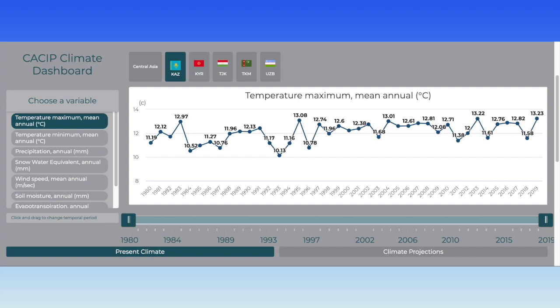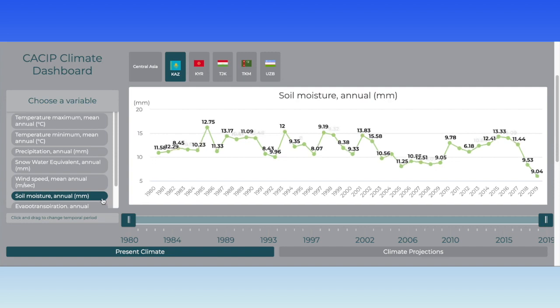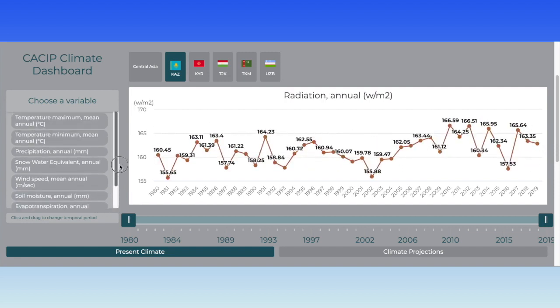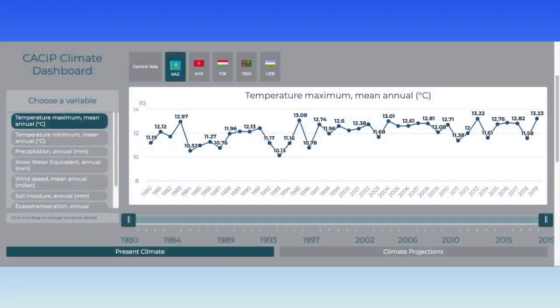Now you can select which climate variable you wish to view. On the left sidebar menu, you will find the 8 different climate variables to choose from. These are the same variables available for regional data. Toggle through and select your desired climate variable and adjust the desired time scale. It's that simple. I'll demonstrate how this works at a national scale.